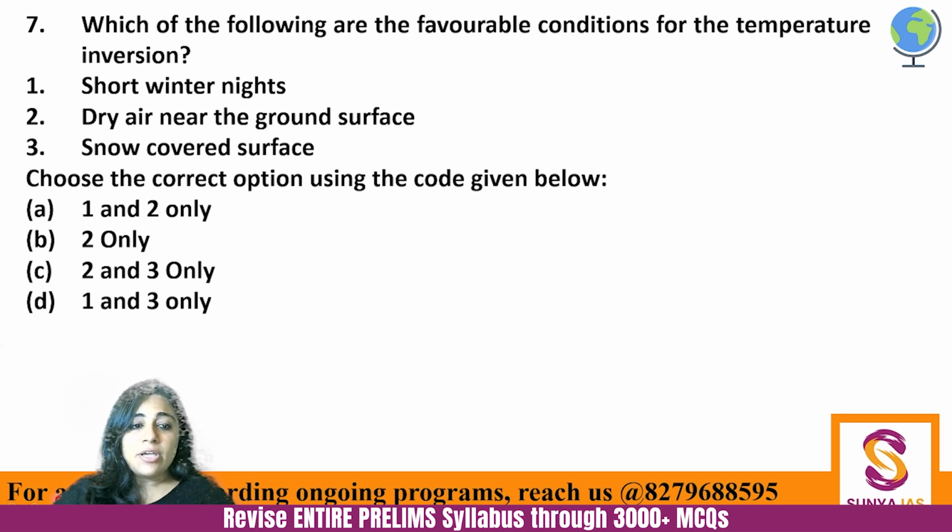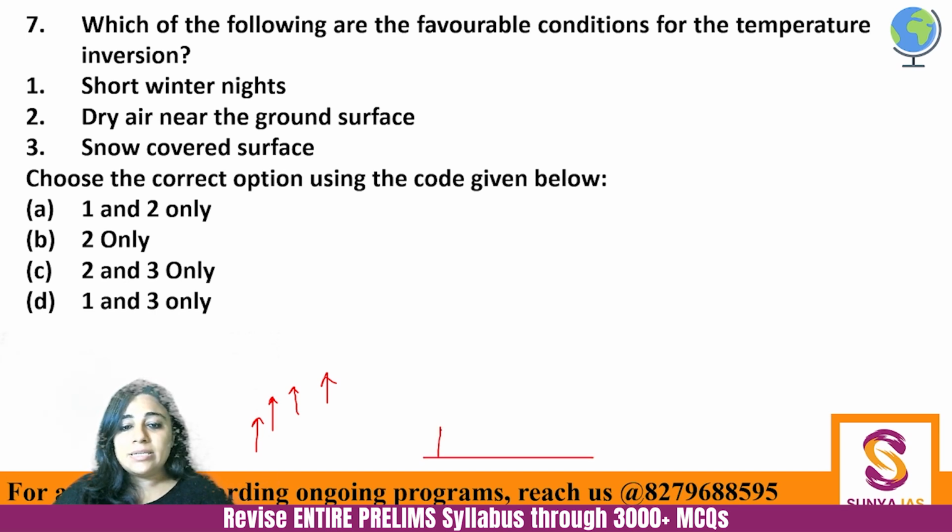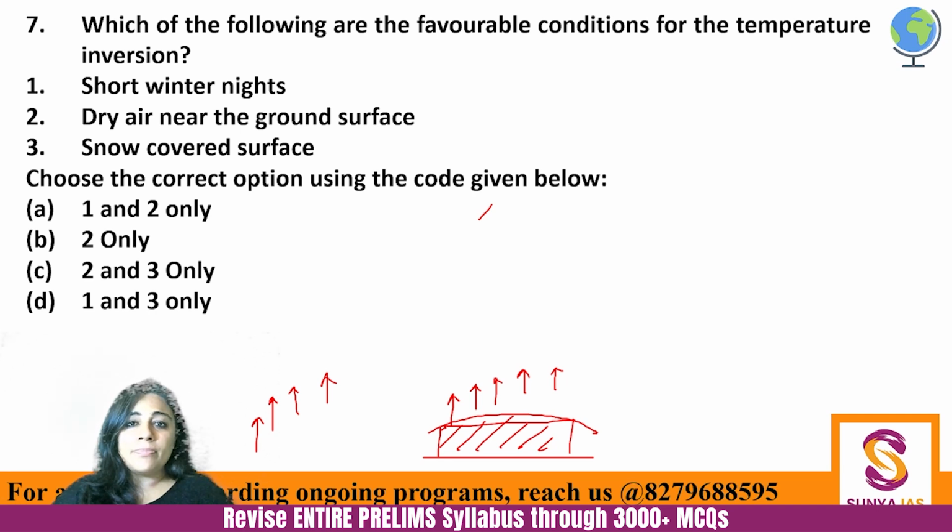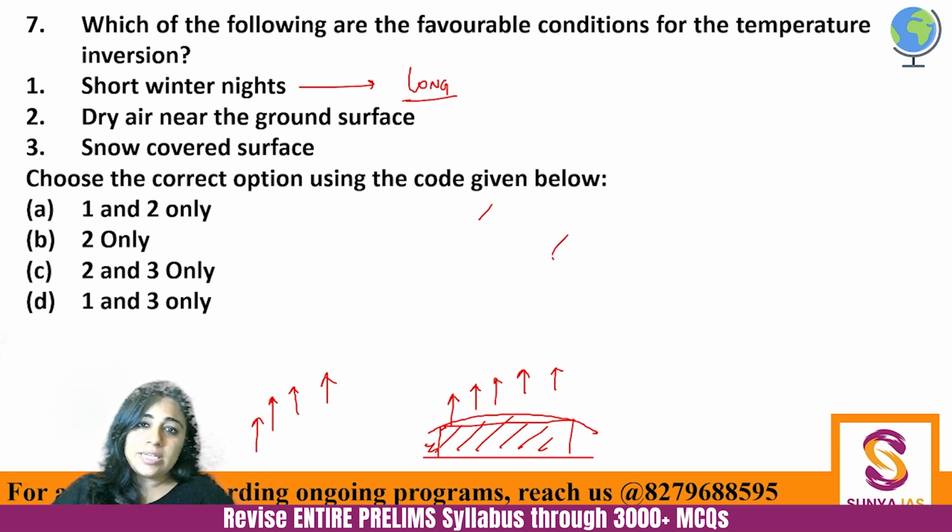In the troposphere, when you go away from the ground upwards, you are actually losing temperature, right? Temperature is going down. Temperature inversion means that this is your ground and here there is a patch of cool air, okay? Because the cool air has been trapped, and as you go up, the temperature keeps on getting warmer. So this is a localized condition, okay? And for this condition to form, you actually need long winter nights. For this passage of cold air to be stuck on the ground, you need long winter nights. The first one is incorrect.